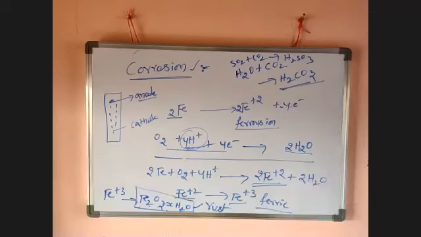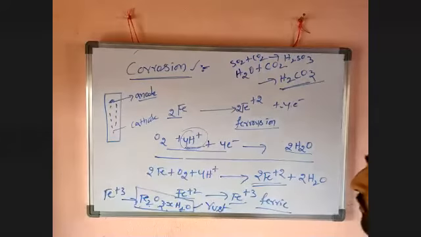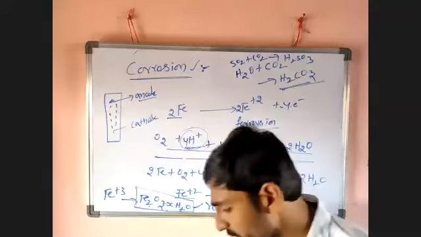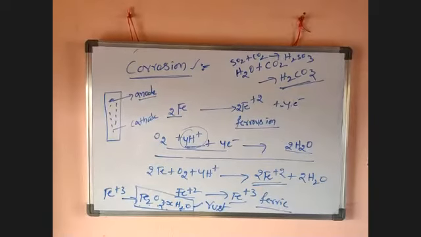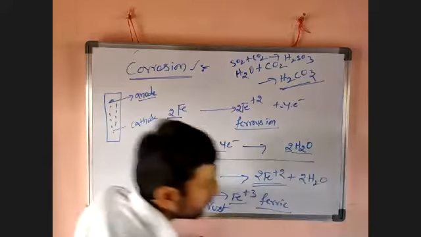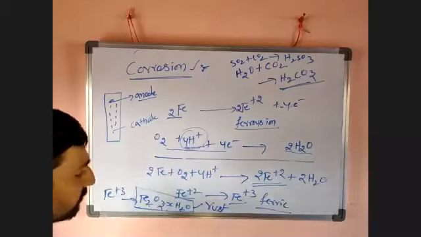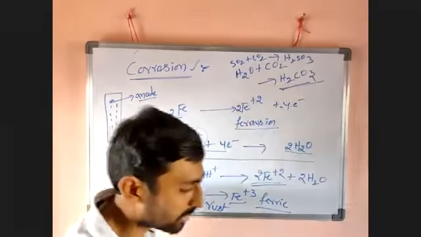How can we remove this rusting? How can we inhibit rusting? So just look here. How much time? Just see there. 8 minutes are there. It is enough to explain how we can reduce rusting.